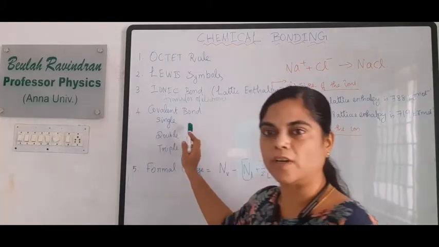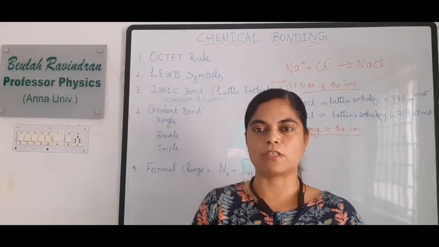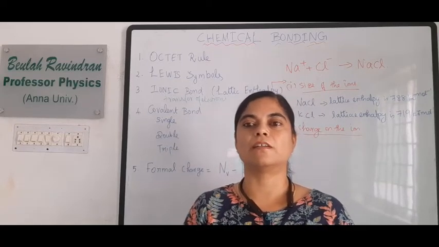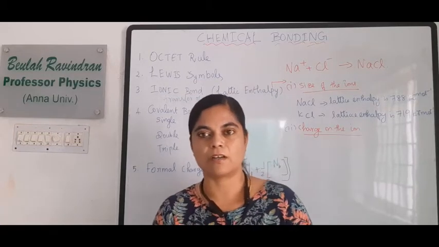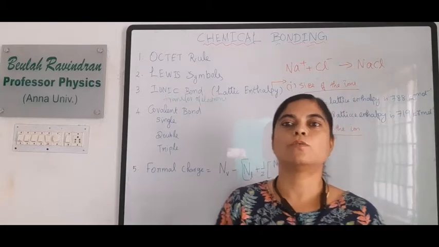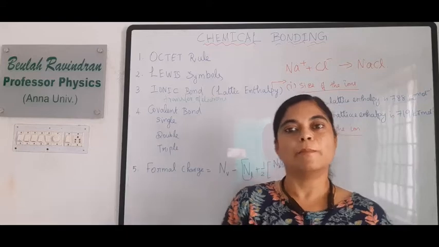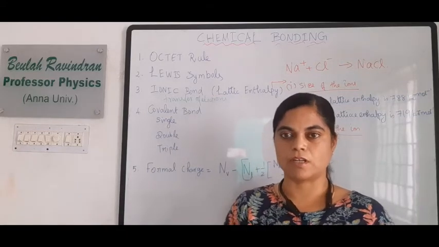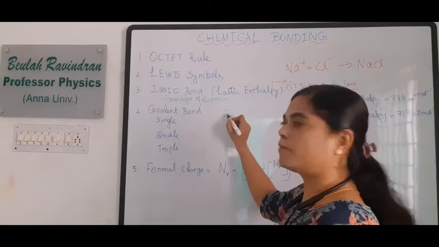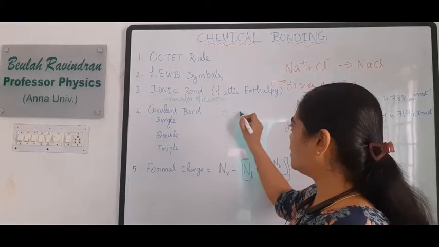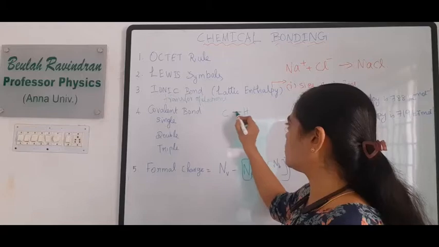Then we will see covalent bonding. What is meant by covalent bonding? It is the mutual sharing of a pair of electrons. Suppose an atom contains half-filled outermost valence electrons, then it tends to form this kind of bonding. For example, if a carbon atom shares one electron, and hydrogen also shares one electron, then the carbon to hydrogen becomes one single bond.